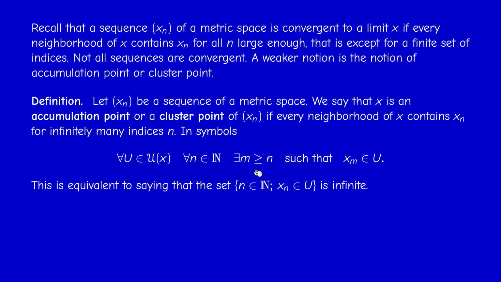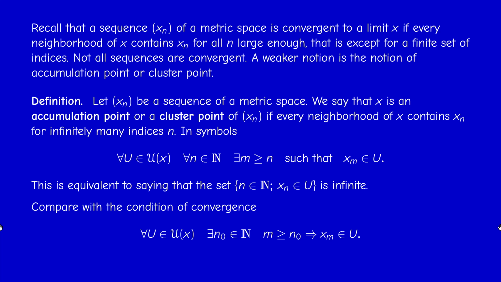Okay, because this is the condition of infiniteness, if you like. So no matter what index you give me, I can find a bigger one which is in the set. So of course, this is a weaker condition than the notion of convergence to a limit. Okay, so it should be clear from the definitions that if the sequence is convergent, its limit is an accumulation point, and actually it's the unique accumulation point.